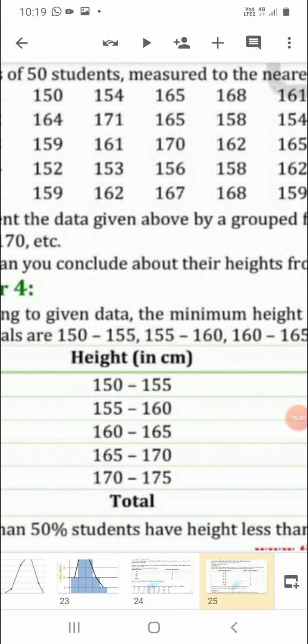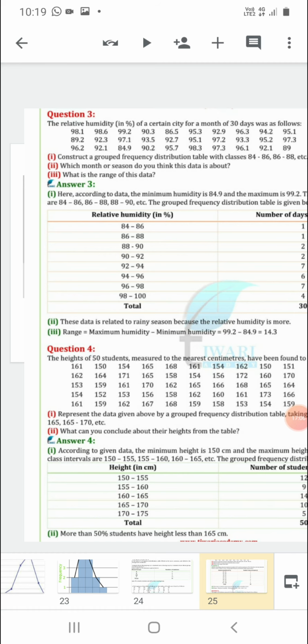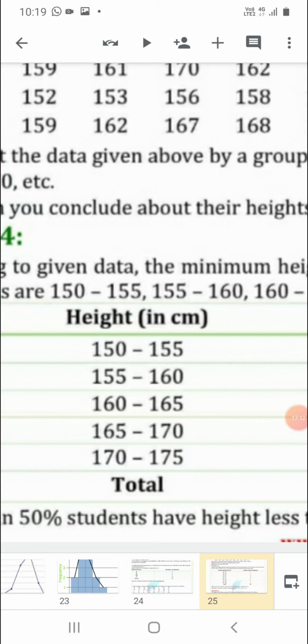170 to 175. So likewise, count the number of students in the first class. Like in the first class, 150 to 154, we will count. We are not going to count 155 in this limit. Okay. In the second class we'll count from 155 to 159. We will not count 160 in the second class. So likewise, count the number of students in this. Now the second question is, what can you conclude about their heights from the table? So more than 50% of students have height less than 165 centimeters. Or you can answer any other thing also to judge it.